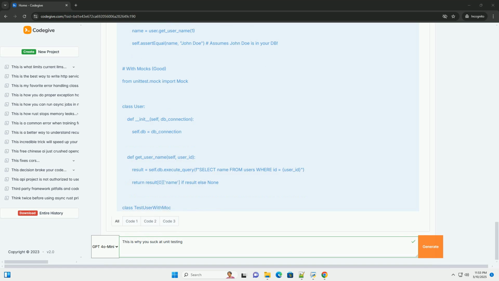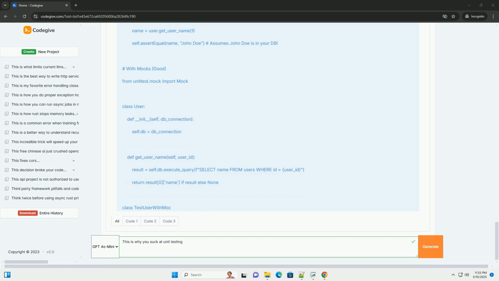9. You're afraid to refactor because of your tests. The problem: you have tests, but they are so tightly coupled to the implementation that any attempt to refactor the code results in a cascade of failing tests. This makes you reluctant to refactor, leading to code that becomes increasingly difficult to maintain. The solution: write tests that focus on behavior, not implementation, as emphasized throughout this guide. Your tests should focus on the observable behavior of your units, not their internal implementation details.